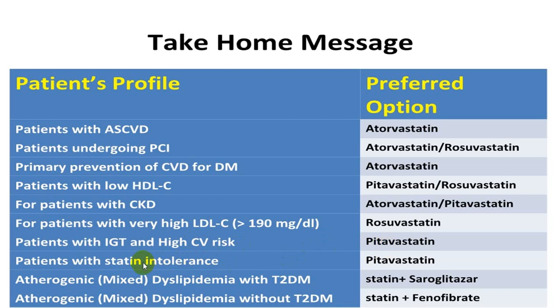If a person has got statin intolerance, again pitavastatin. So pitavastatin is for low HDL, impaired glucose tolerance, high severe risk and statin intolerance, in these groups. If there is atherogenic dyslipidemia, mixed dyslipidemia with type 2 diabetes mellitus, any one statin, particularly atorvastatin with saroglitazar, is preferred. And if there is a mixed dyslipidemia without type 2 diabetes, then fenofibrate is a choice.